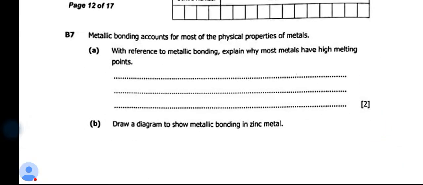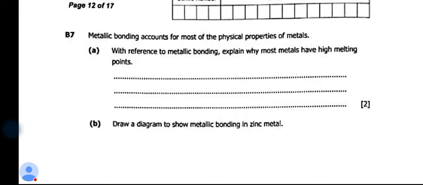Metallic bonding accounts for most of the physical properties of metals. With reference to metallic bonding, explain why most metals have got high melting point. So the reason why metals have got high melting point, you need to say this. Metallic bonding is the attraction between the free moving electrons and the positively charged ions called cations.